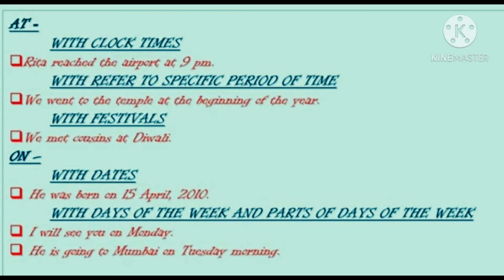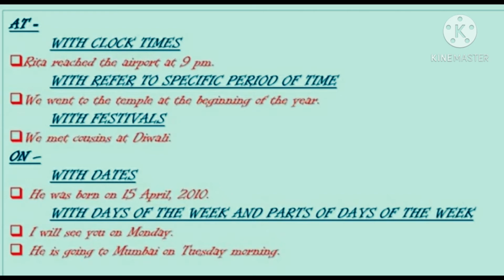Example, we went to the temple at the beginning of the year. So here a specific period of time is mentioned, beginning of the year. With festivals. For example, we met cousins at Diwali. So here the festival is mentioned, Diwali.